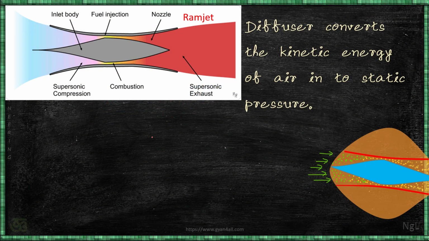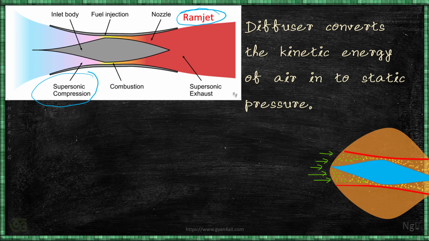Now last class we also discussed the ramjet, and in a ramjet there is no moving part like the screw propeller. In this diagram you can see there is no moving part, there is no compressor, there is no turbine. There is one diffuser, and that ensures the supersonic compression as well as subsonic compression.